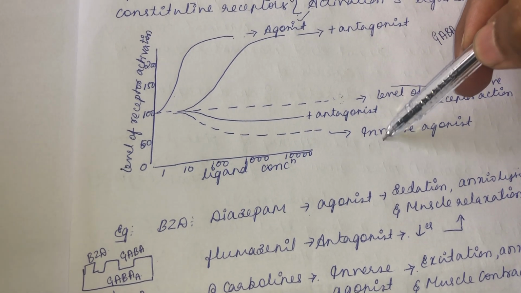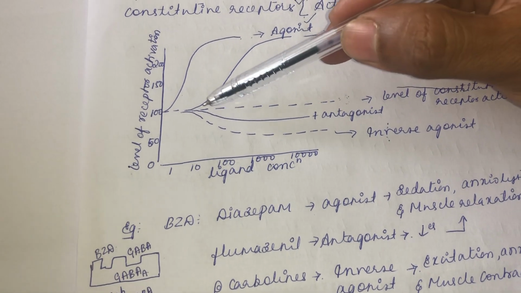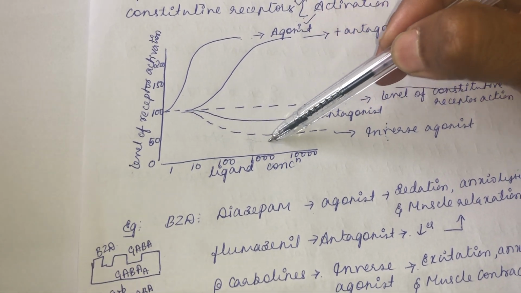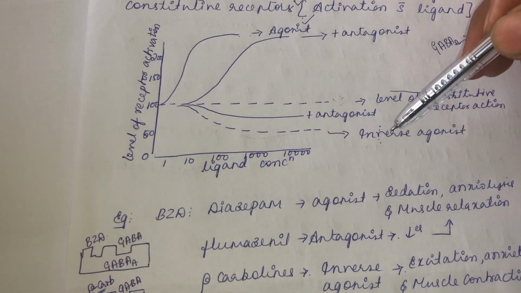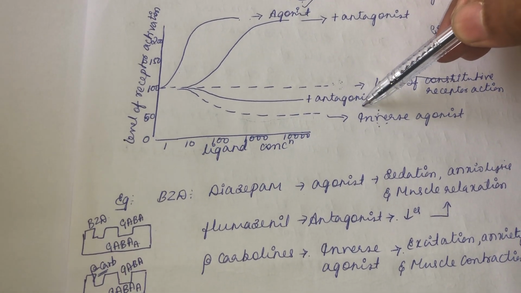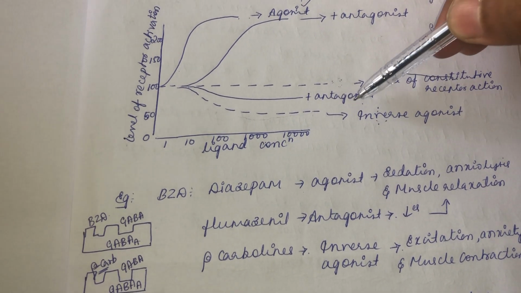Now if you give an inverse agonist, it binds to the same site as that of the agonist, but it produces the opposite response. The opposite response is excitation, anxiety and muscle contraction. Along with an inverse agonist, if you give an antagonist, it will decrease the opposite effect of the inverse agonist.